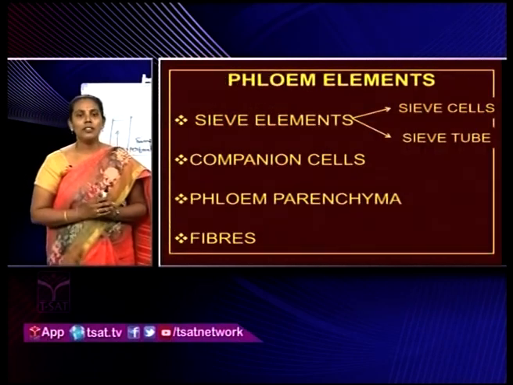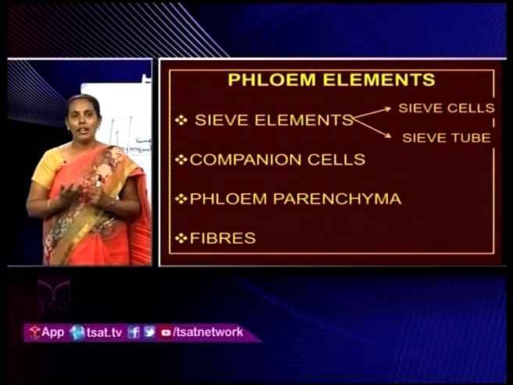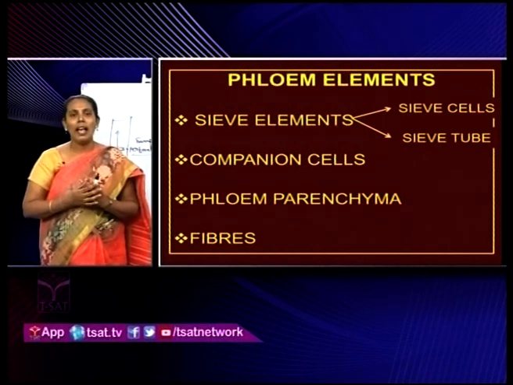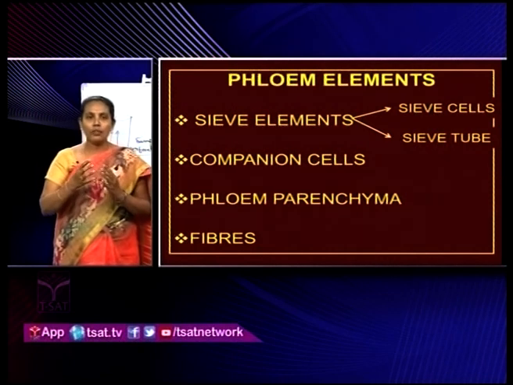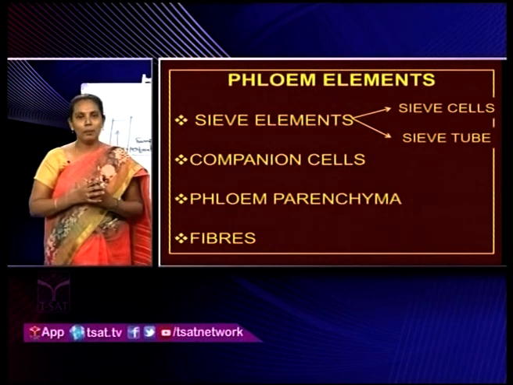And the next is phloem. What is the main photosynthetic organ in plants? Leaf only. These leaves participate in photosynthesis, and they synthesize different types of food materials. After synthesizing these food materials, they should be transported to other parts of the plant.